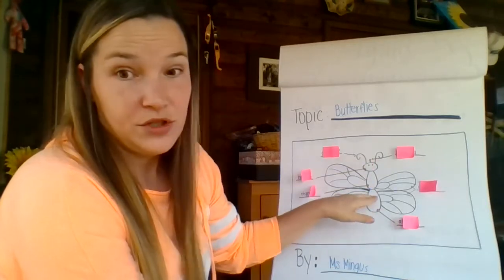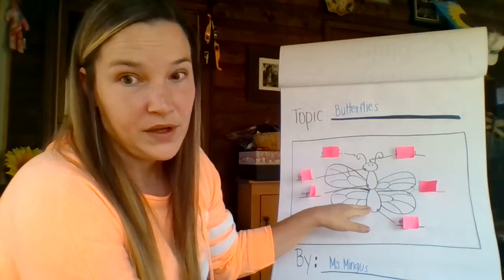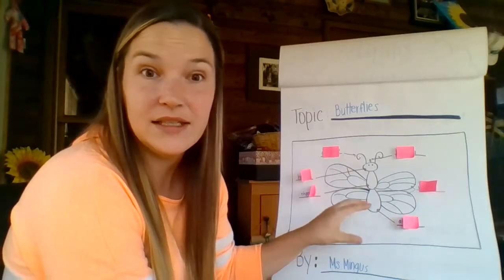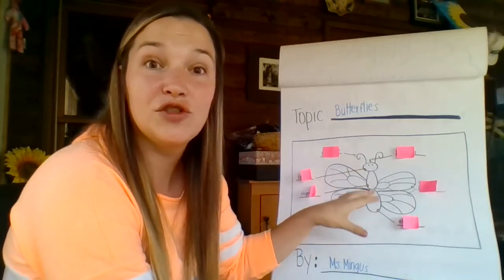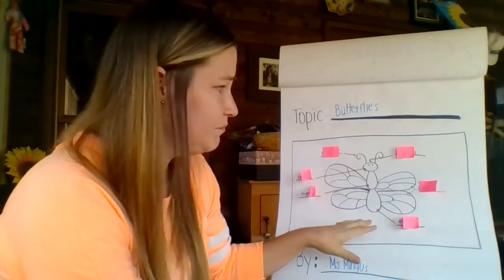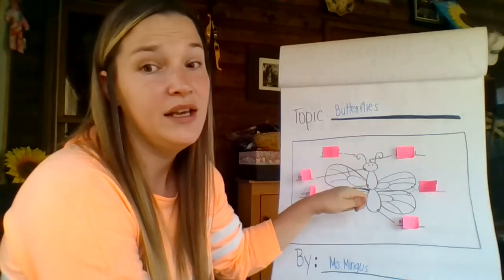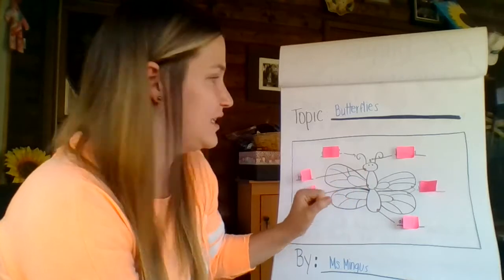So we wanted to make sure that we drew all the parts of the butterfly, okay? And my butterfly doesn't look perfect. You don't have to be an artist. It just has to be able to teach someone about it. So make sure it's big enough, okay? And make sure that when you start, you're already starting with real colors, okay? I would use a pencil to start with so we don't mess it up, okay?